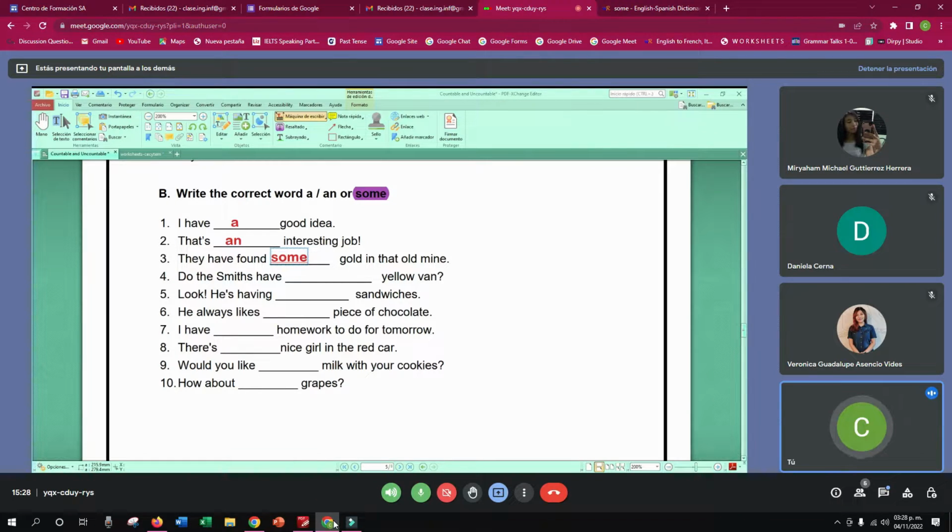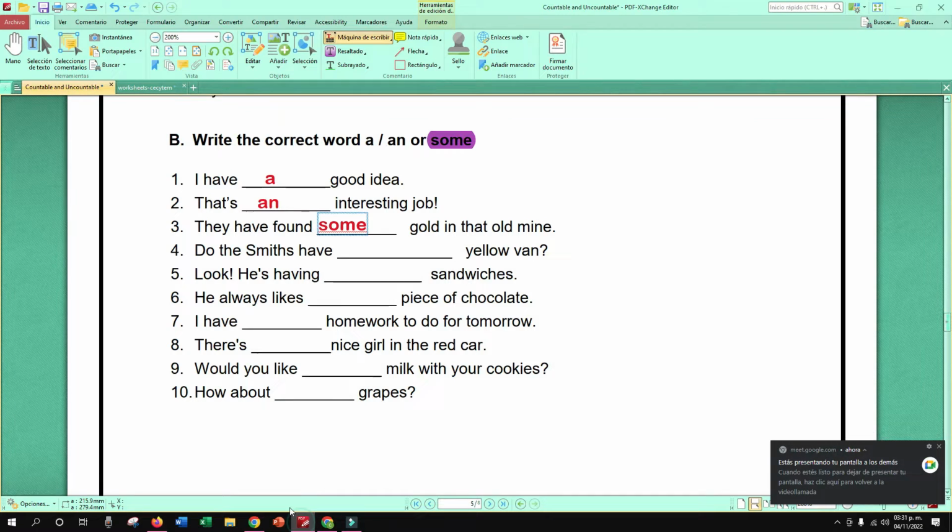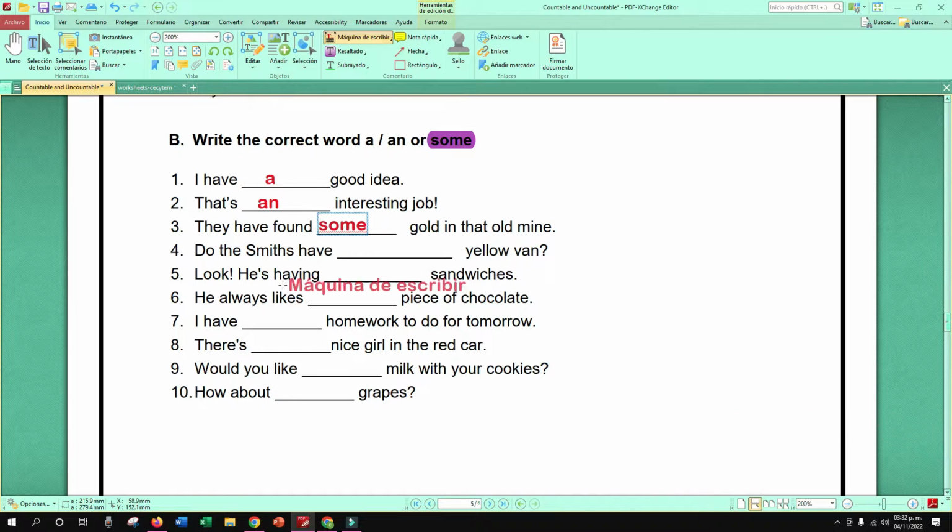2 minutes again. 2 minutos de nuevo, chicas. Work. Okay, girls, let's check. What about number 4? Do the Smiths have yellow van? Which will be the answer here? Yes? A, or some?